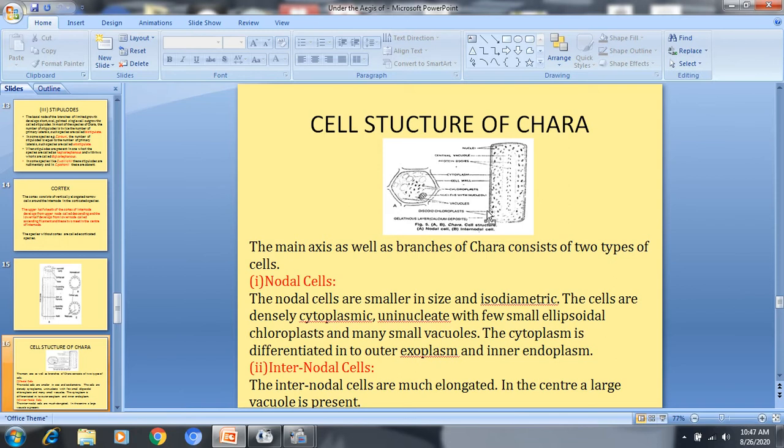Then the internodal cell is elongated or oblong, and there is a single large vacuole in the center of this internodal cell, and it is multinucleate as compared to the nodal cell which is uninucleate. This cell also has cytoplasm, less dense as compared to the nodal cell, but it is also differentiated into outer exoplasm and inner endoplasm.